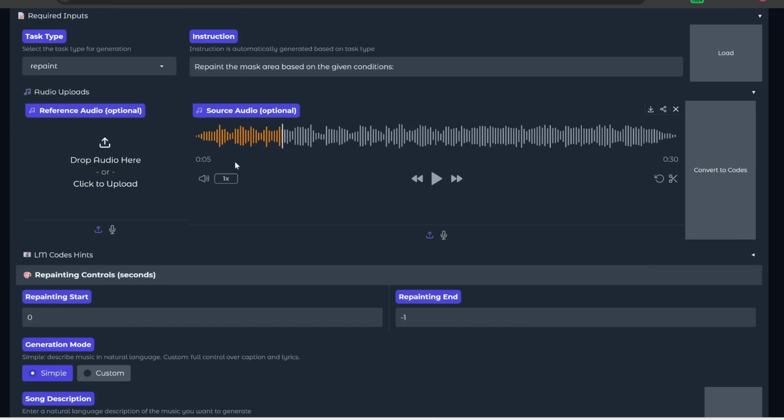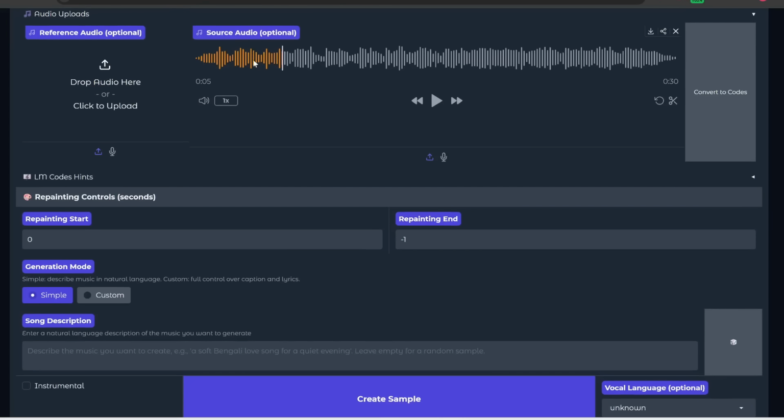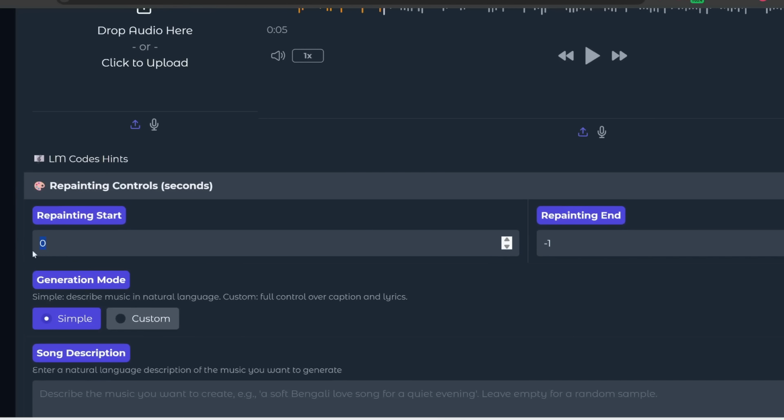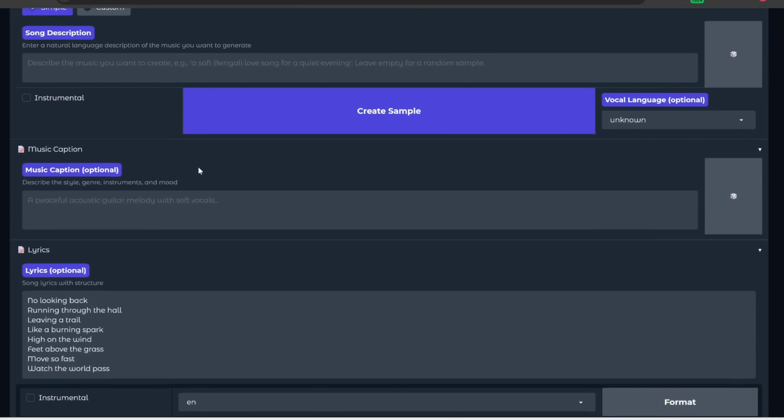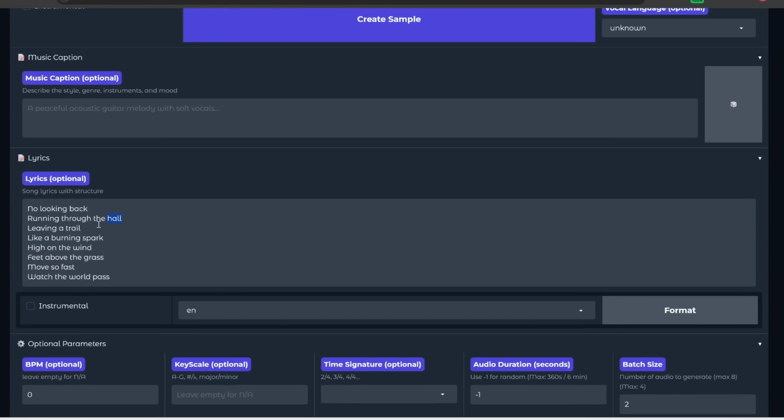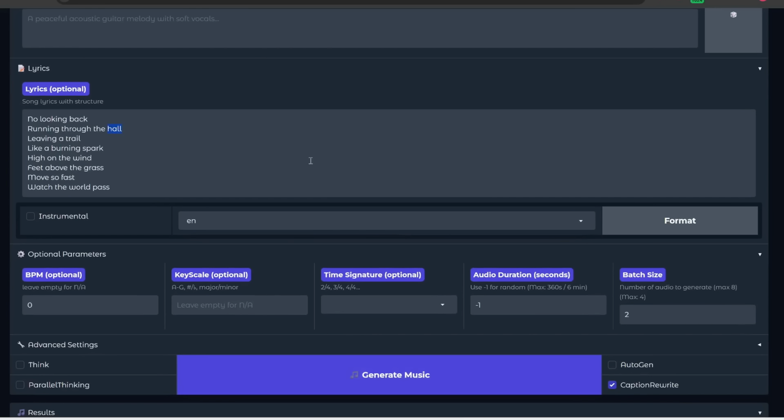So it's around the 3 to 5 second mark, so we only want to edit out that section. So for repainting start, let's set this to second 3, and then for repainting end, let's set this to second 5. And that's pretty much it. So instead of park, we are going to change this word to hall. Let's see what it gives us. Let's press generate. All right, so that was super quick.